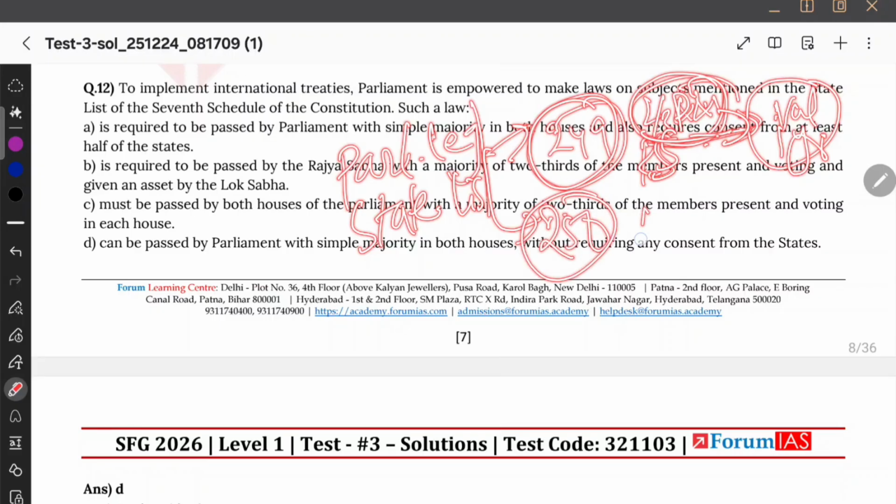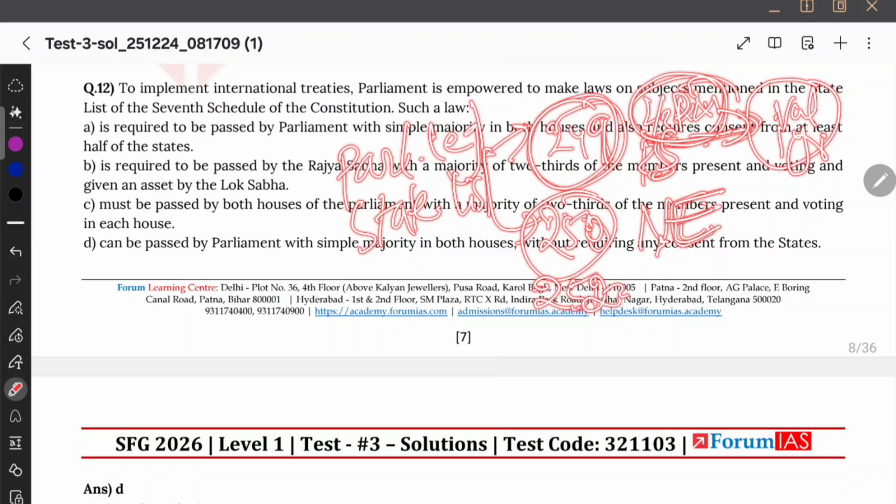After 249 comes 250, national emergency. Okay, national interest is done, national emergency is done. In 249 you see national interest, and 250 is national emergency. During national emergency, Parliament can amend the state list. And then we have 251, which are restricting clauses for 249 and 250. They just say that in case of any repugnancy, Parliament law prevails over state law.